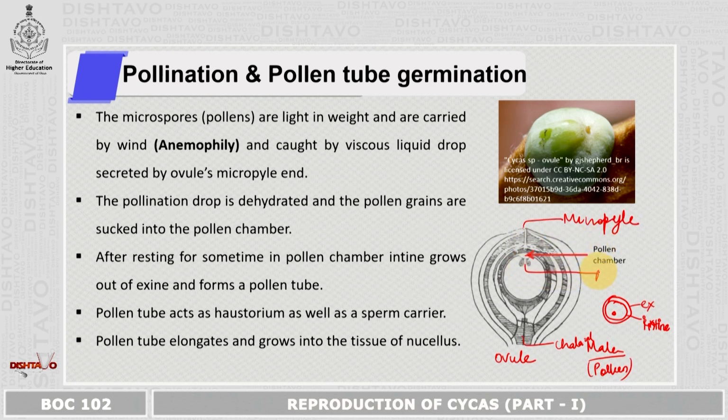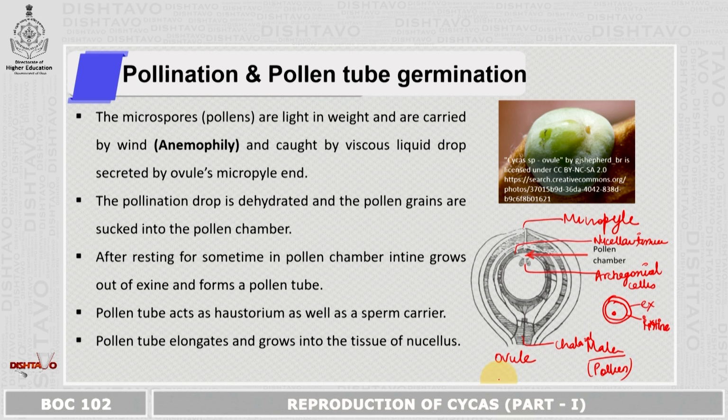It has got archegonial cells and the nucellar tissue. So before understanding the process of fertilization, male and female reproductive organs should be clear. The male is the pollen grain, female is the ovule.